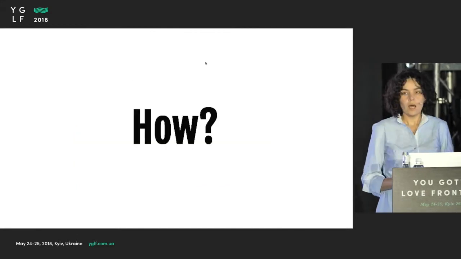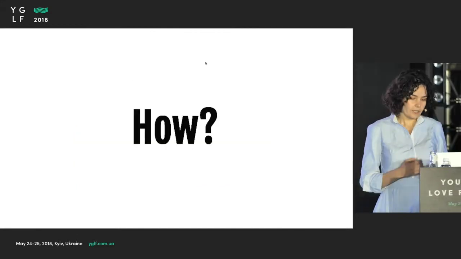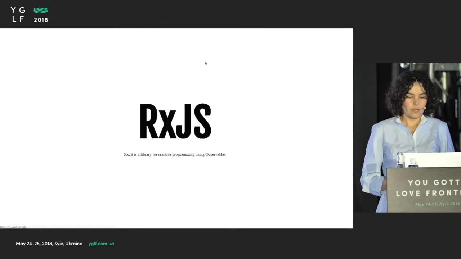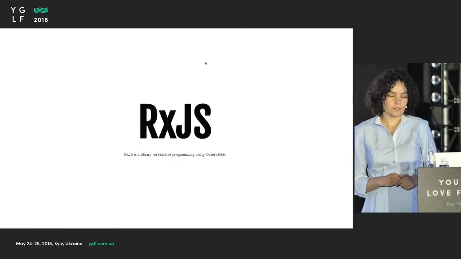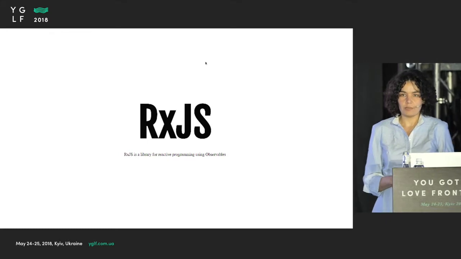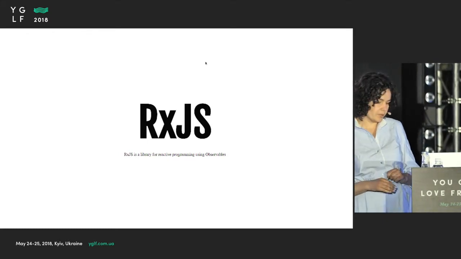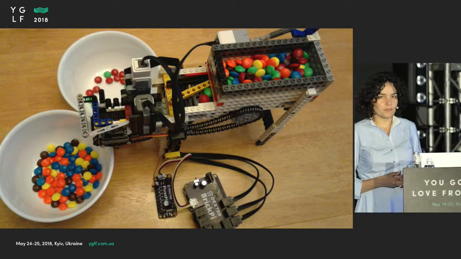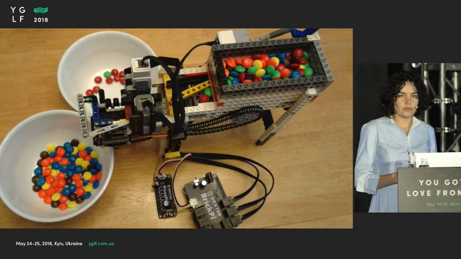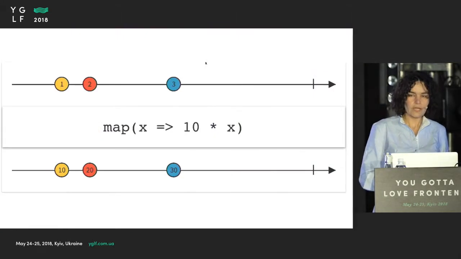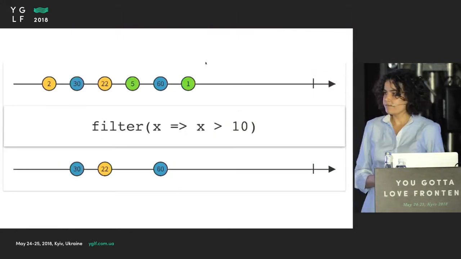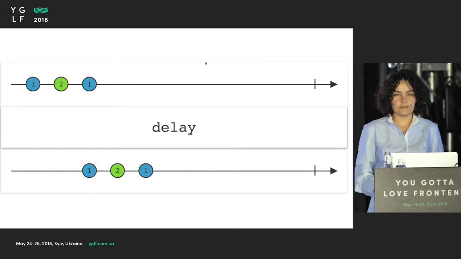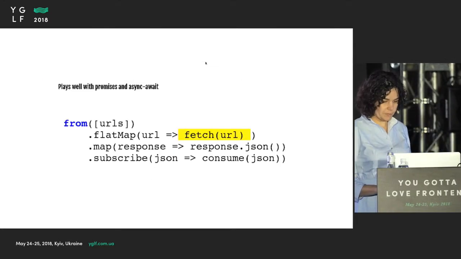So how do we make our async manageable? We use RxJS for this. RxJS is a library for reactive programming with observables. And with RxJS, you can build a lot of cool stuff with your streams or events or any async code. You can map it, filter, delay, to name a few.